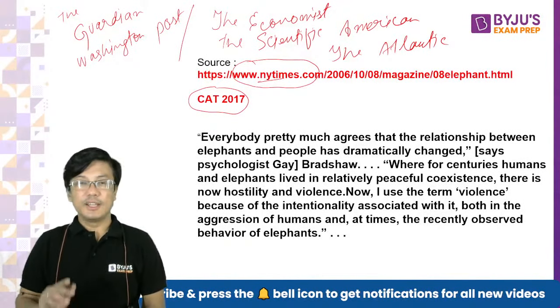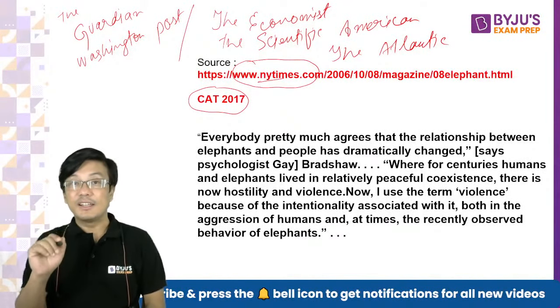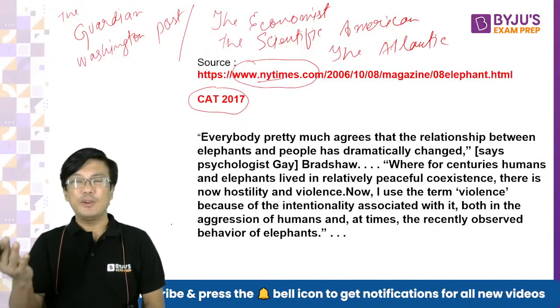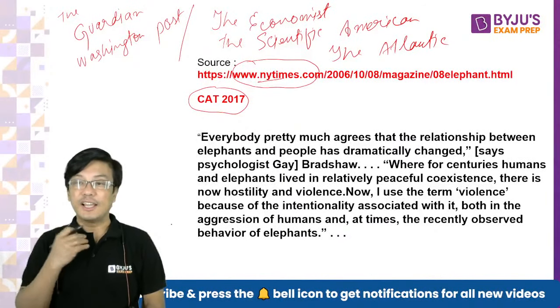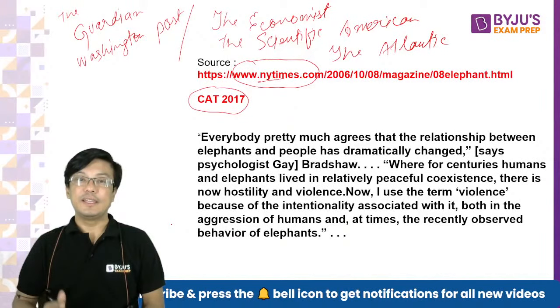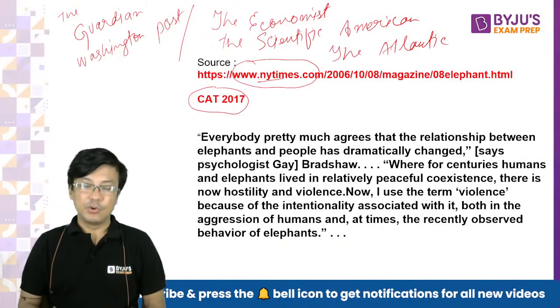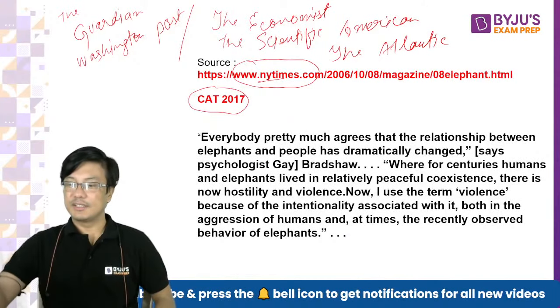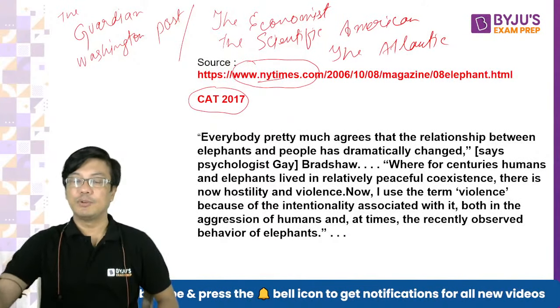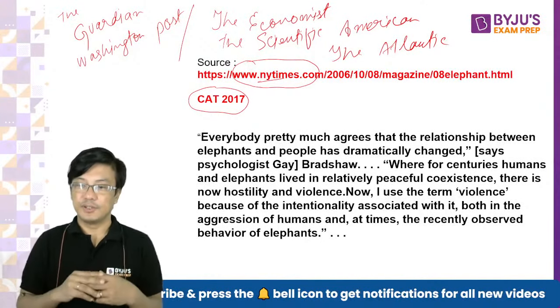So okay, so this is the source, right? I always keep on telling you everybody that you should read articles from these sources, right? So that way you will be habituated to the kinds of passages that come in the exam. Okay, right. So the passage is not very long, it is okay-ish. It is the typical length that you come across in CAT, right? So this is the first slide.